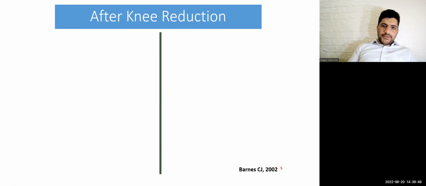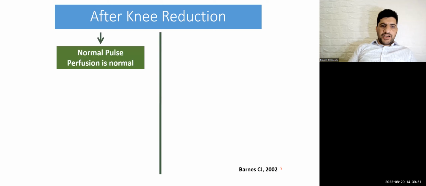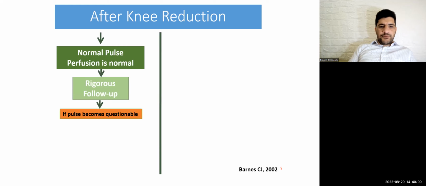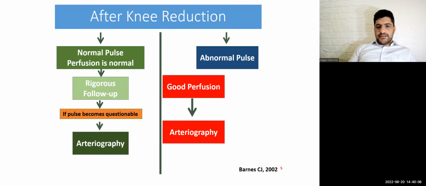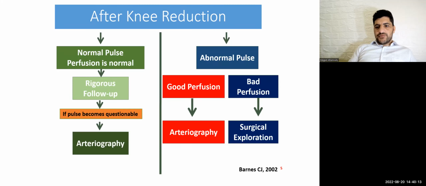First of all, I will reduce the knee dislocation. After reduction of the knee, if you find normal pulse and normal perfusion, then admission for follow-up. If the pulse becomes questionable, arteriography. If after knee reduction there is normal pulse with good perfusion, arteriography is not needed. But abnormal pulse with bad perfusion, surgical exploration without investigation, do on-table arteriography.